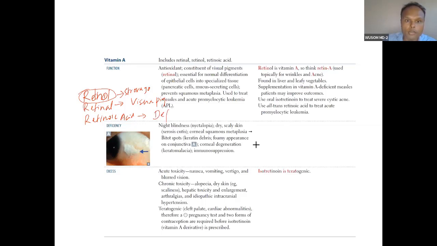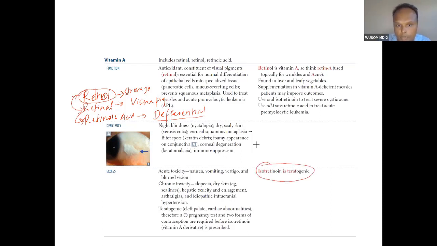Retinoic acid is actually for differentiation of epithelium, and it is also required in embryonic development. So this retinoic acid is behaving like a hormone. Reversible conversion happens with retinol, but when retinol converts into this, it is irreversible. Okay. So toxicity. So we did teratogenicity.